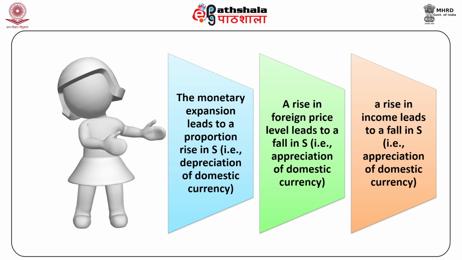So, the monetary model as represented by equation 6 tells us the following. First, monetary expansion leads to a proportional rise in S, that is depreciation of domestic currency. Second, a rise in the foreign price level leads to a fall in S, that is appreciation of the domestic currency. And third, similarly a rise in income leads to a fall in S, that is appreciation of domestic currency.